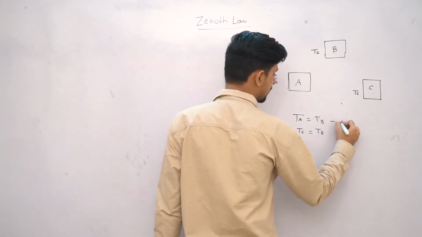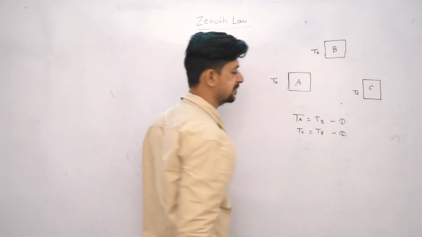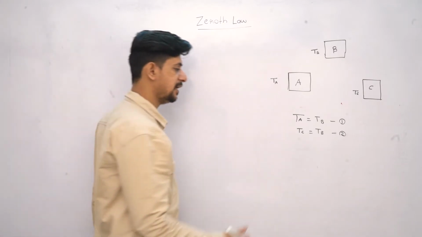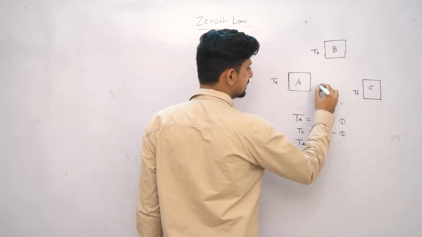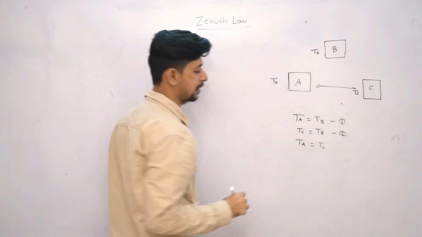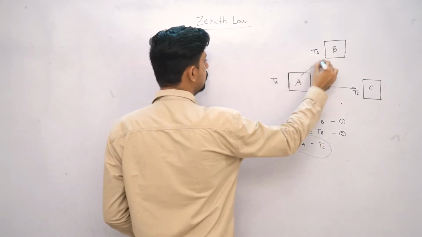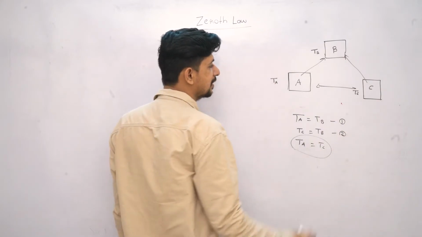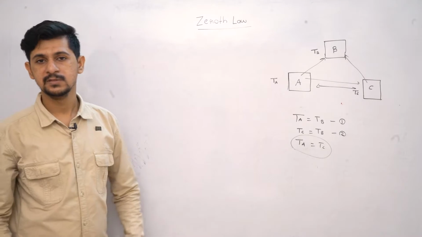Let's say the temperature of A and B is the same, the temperature of B and C is the same. Now as per Zeroth law, if we have this condition, we can say that the temperature of A and the temperature of C will also be equal. This is Zeroth law, which means if two bodies are in thermal equilibrium, and the other two bodies are in thermal equilibrium, then we can say that the first and the third body are also at thermal equilibrium, which is quite logical, right?